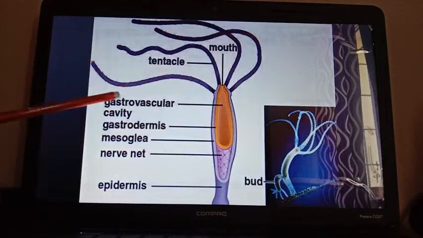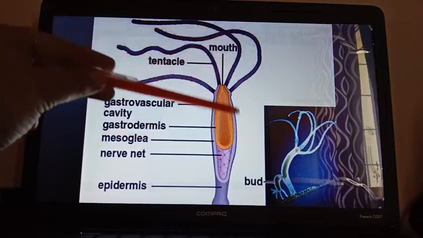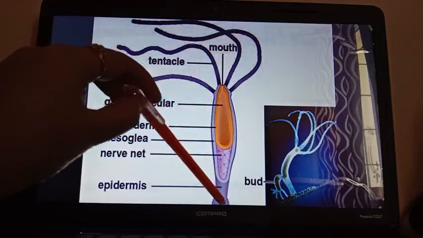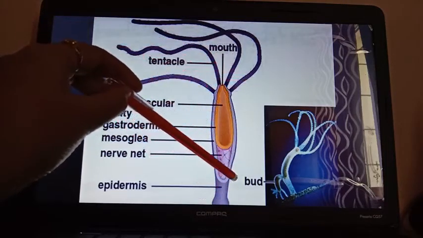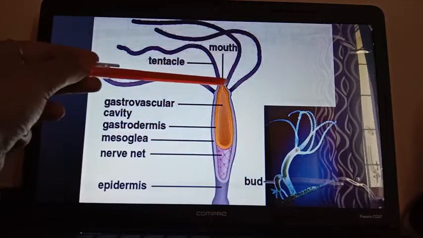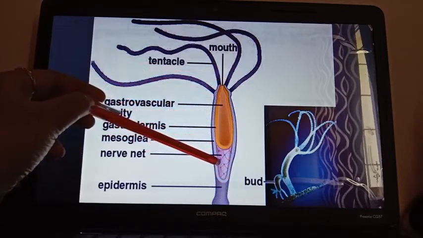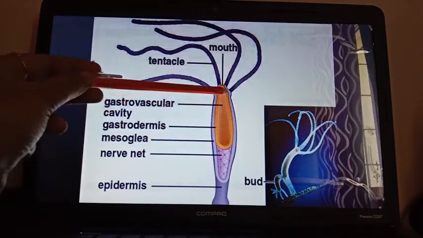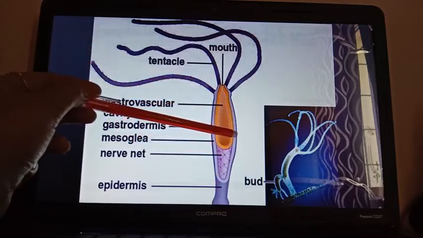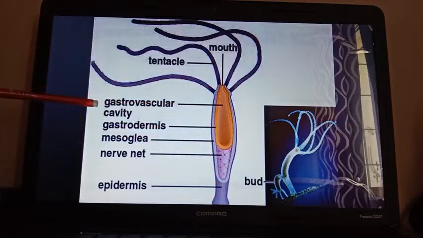That is the structure of a hydra. Hydra is the example of phylum Cnidaria. So you can see here, this is the body. Their body is diploblastic, means two body layers are present, ectoderm and endoderm. And inside their body there is a cavity, not coelom, gastrovascular cavity, or it is also known as coelenteron. That's why this phylum is also known as Coelenterata, because of that body cavity, coelenteron or gastrovascular cavity.